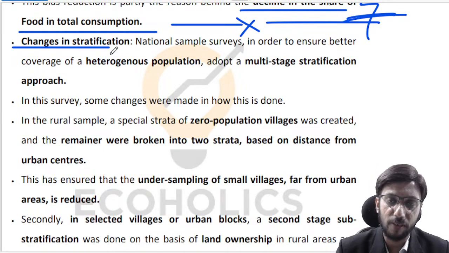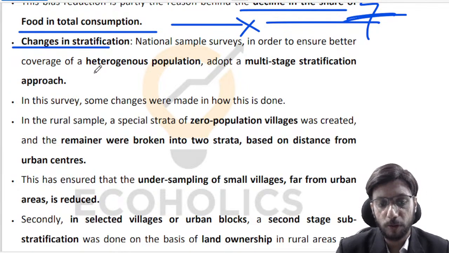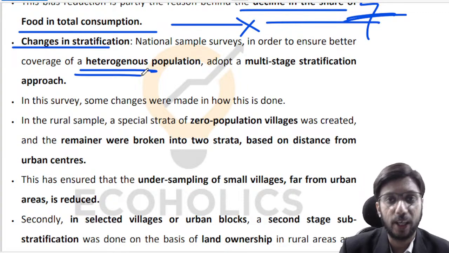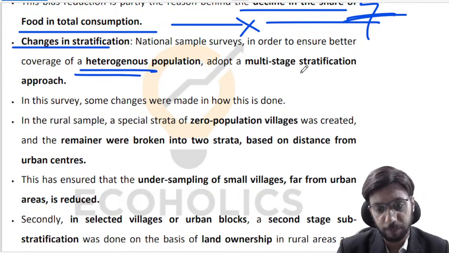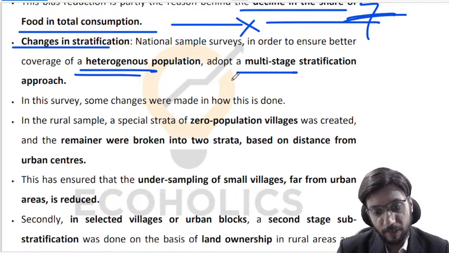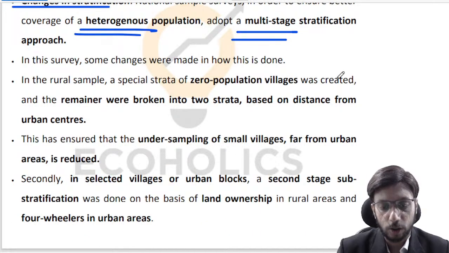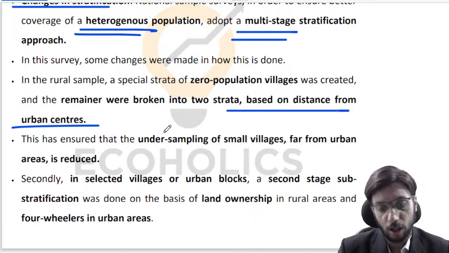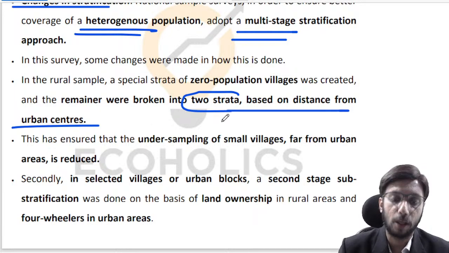Anyways, coming back to my point, what we are doing is a survey where we are covering a sample of households. We cannot cover all the households in India, so we want to make sure that the sample we have selected is representative of the heterogeneous population that exists in our country. What we have done in this survey is multi-stage stratification. So what do I mean by that? At the first level, I have stratified the households based on distance from urban centers, so two strata have been created based on that distance.